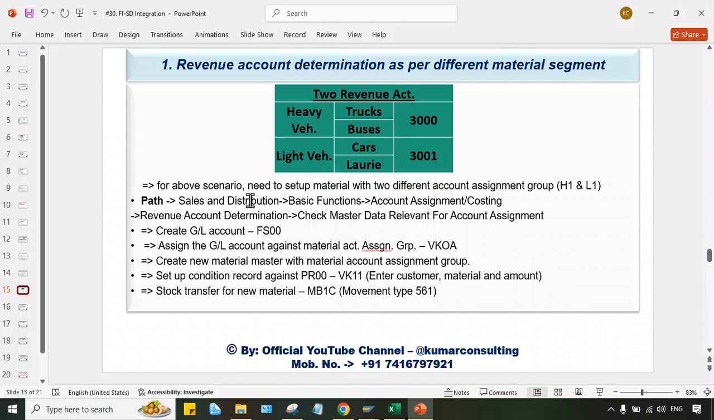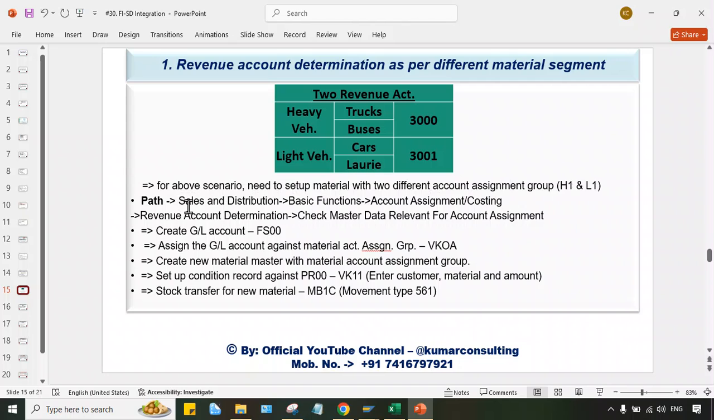Look at here, I have written: for the above scenario, we need to set up material with two different account assignment groups. What is the use of the account assignment group, guys? Generally this is the material account assignment group. So we have to create two different material account assignment groups, one for heavy vehicles and the second one for light vehicles. We have to set up these two different account assignment groups.